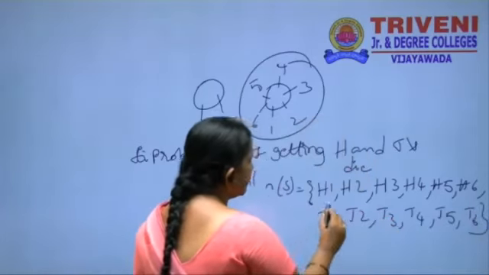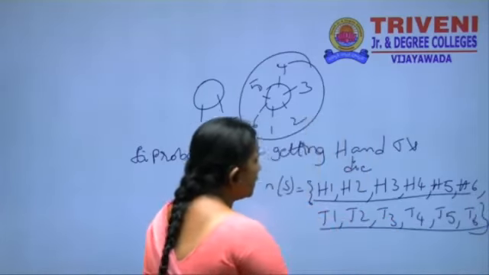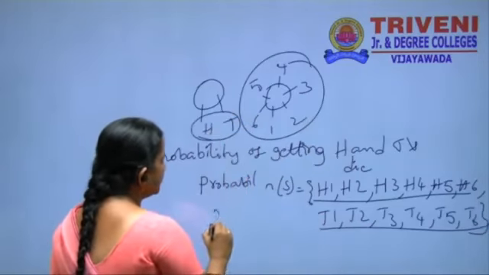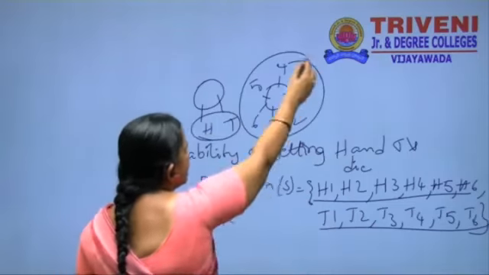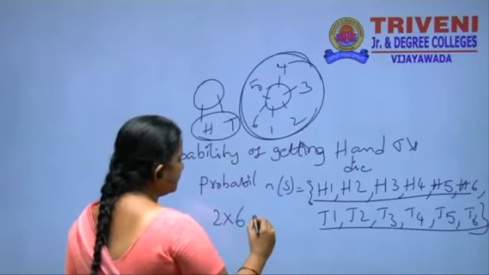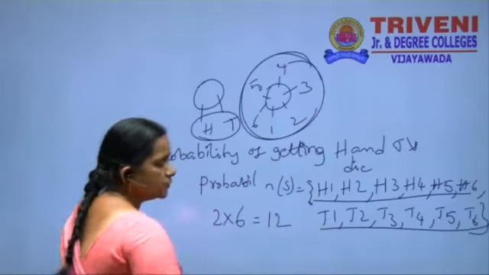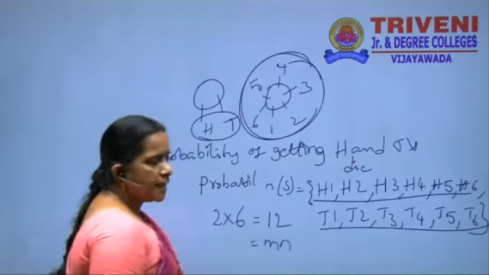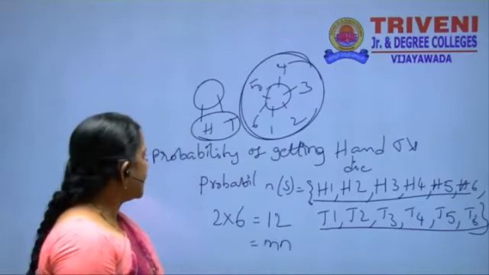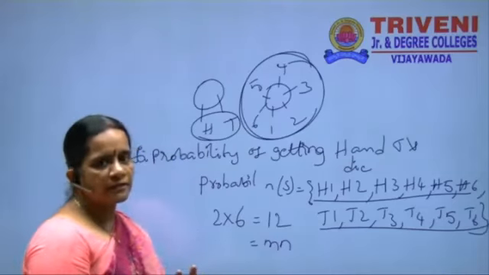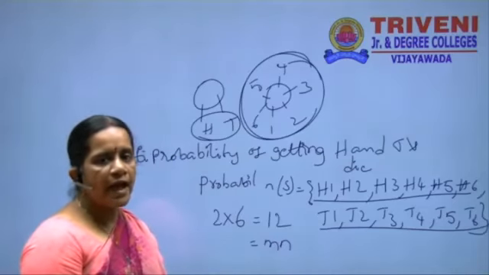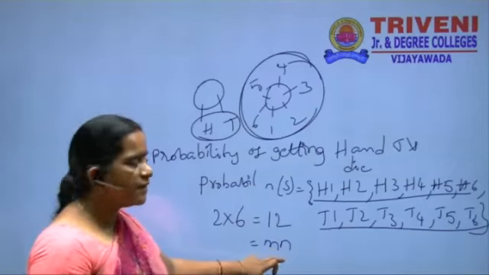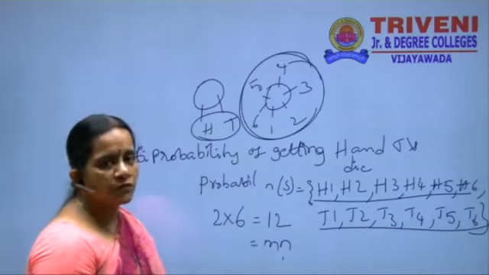How many chances are there here? 12. Total 12. How do we get this? How many chances does the coin have? 2. And the die has 6 faces, so 6 into 2 is equal to 12. This can be written as mn ways. A coin has 2 chances, that is m ways, and the die has 6 chances, that is n ways. We write it as mn ways, that is equal to 2 into 6, that is equal to 12.